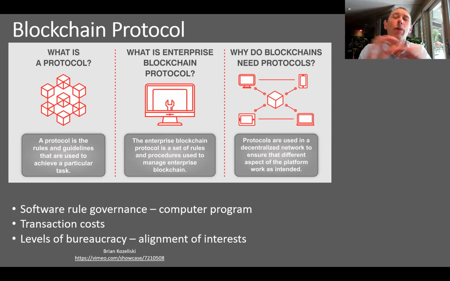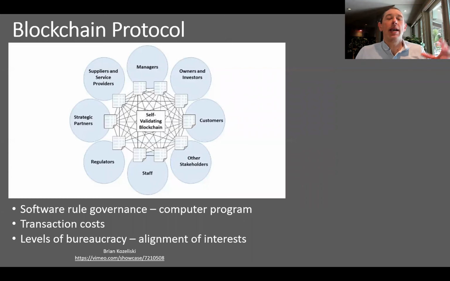We're going to try to get rid of that, and we're going to be able to align interests better. If you think about an employee, what I want to get paid versus what a shareholder might want to pay me, those aren't always aligned, and we're going to try to get to that. So again, everybody that's involved here is involved through this blockchain or through this computer program. That's all we're talking about here.